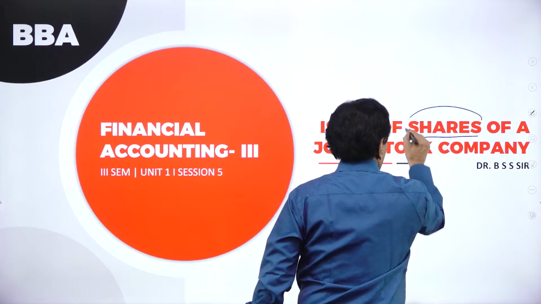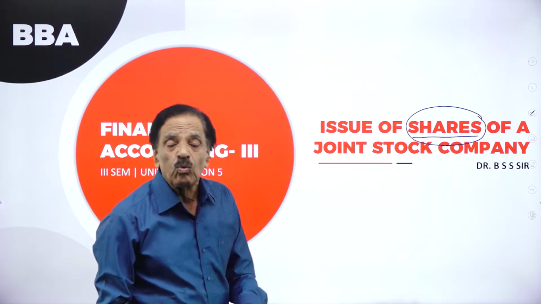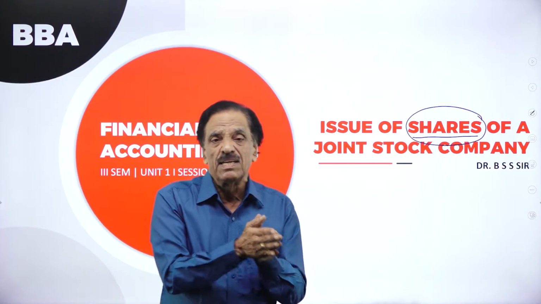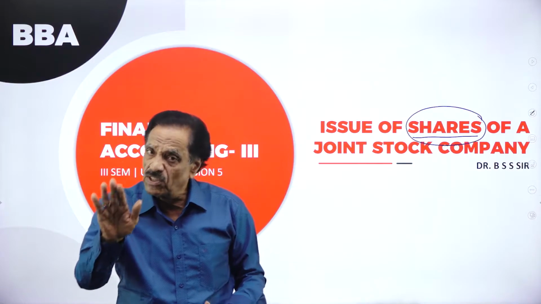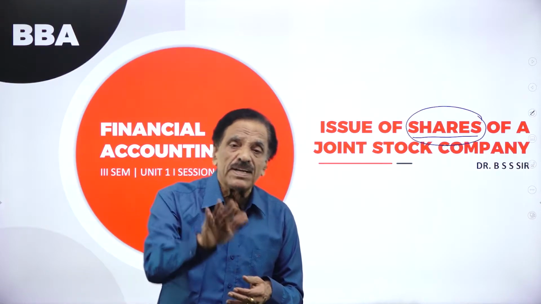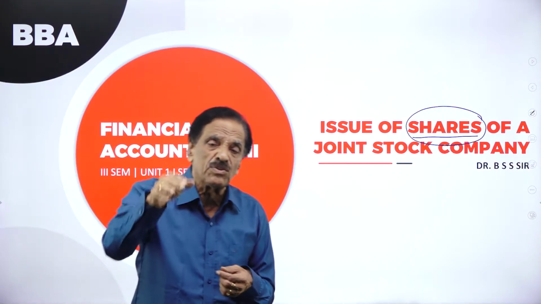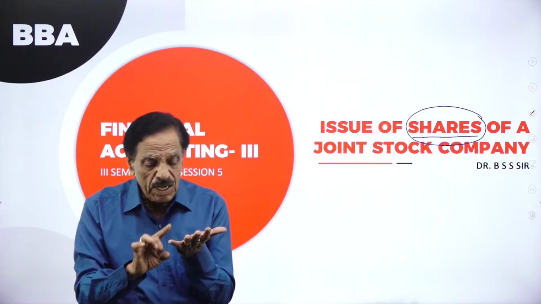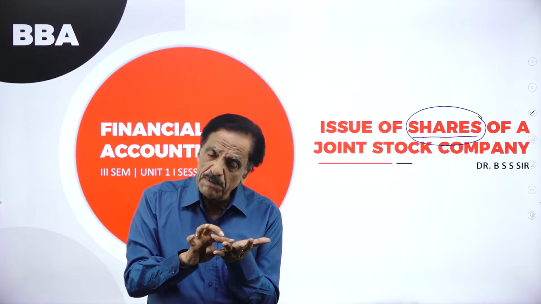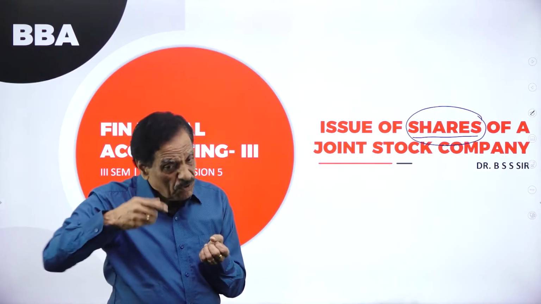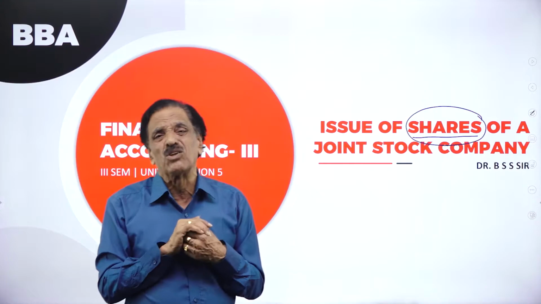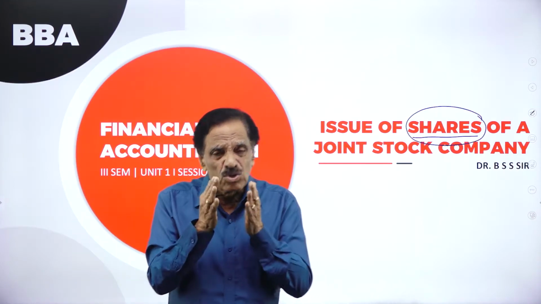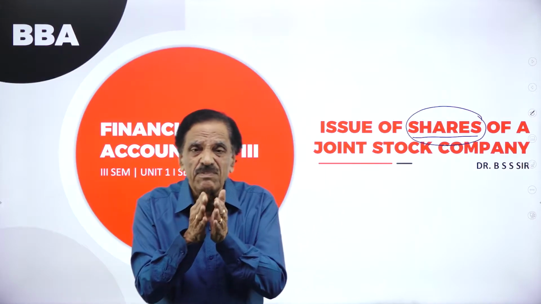This particular word is most important. So, what is a share? Share is a part of share capital, or the capital of a joint stock company has been divided into a number of units. Each unit is called a share. So, shares can be issued in three ways: share at a par, share at a premium, and share at a discount. Before going to the problem, what is the common entry you are going to pass? Because we are going to solve a good problem today. This session we are going to solve a very, very good problem.